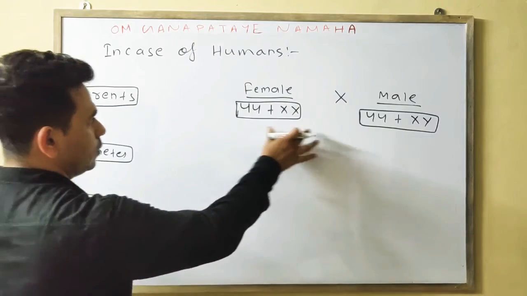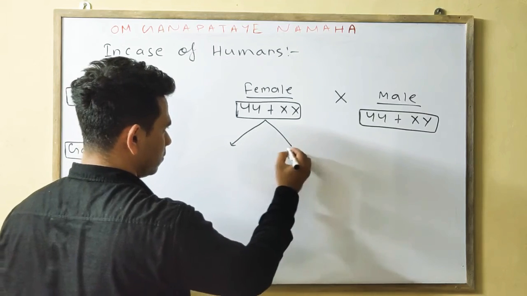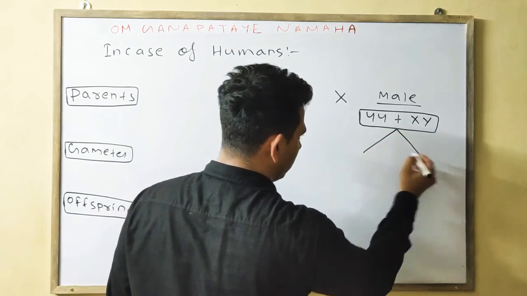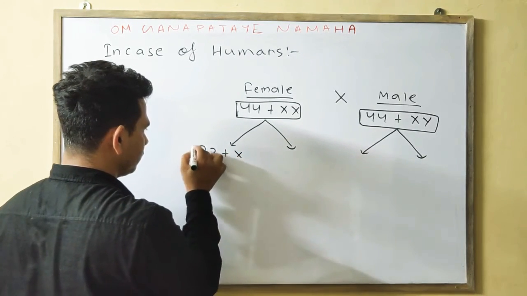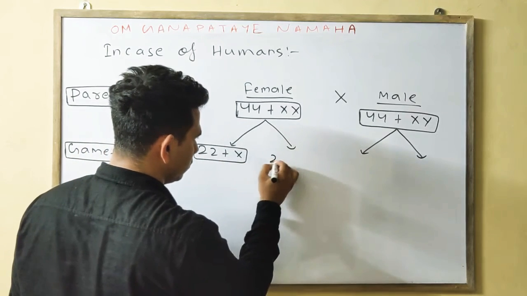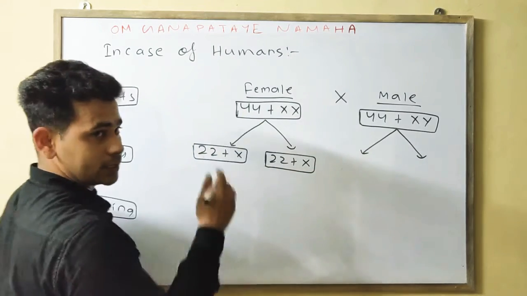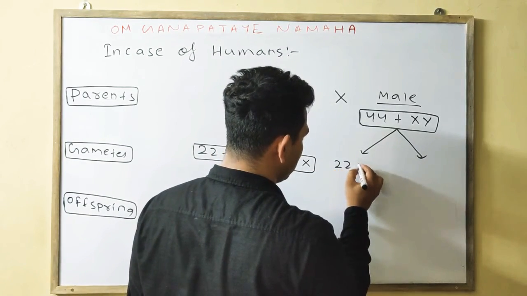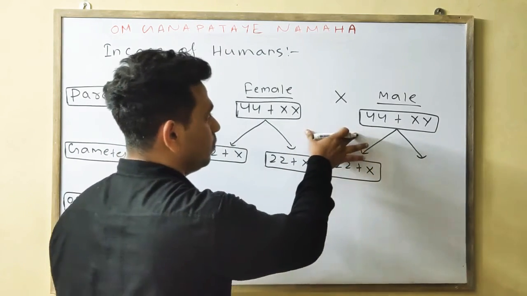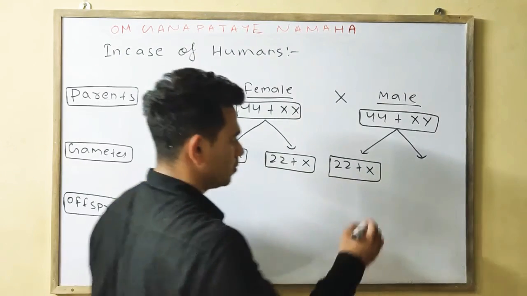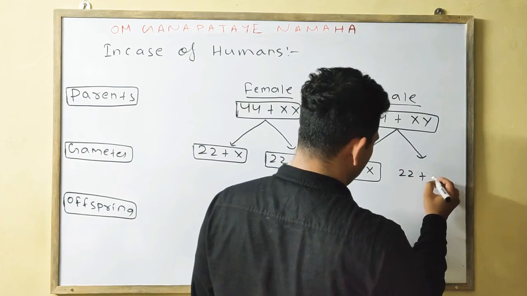Okay, so these are your male and female, and the male gametes are formed. 22 plus X, 44 plus XX. Now here 22 plus X, because we know these are diploid, but these are your haploid, and this is your 22. When the gametes are formed, those are haploid. 22 plus Y.